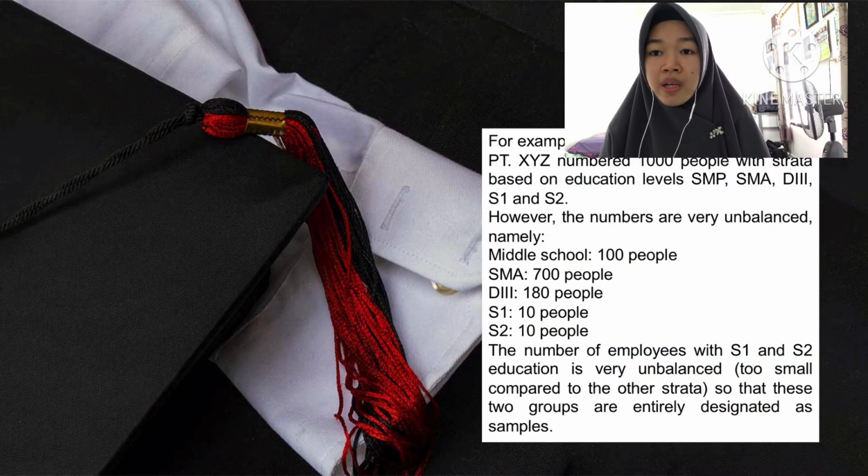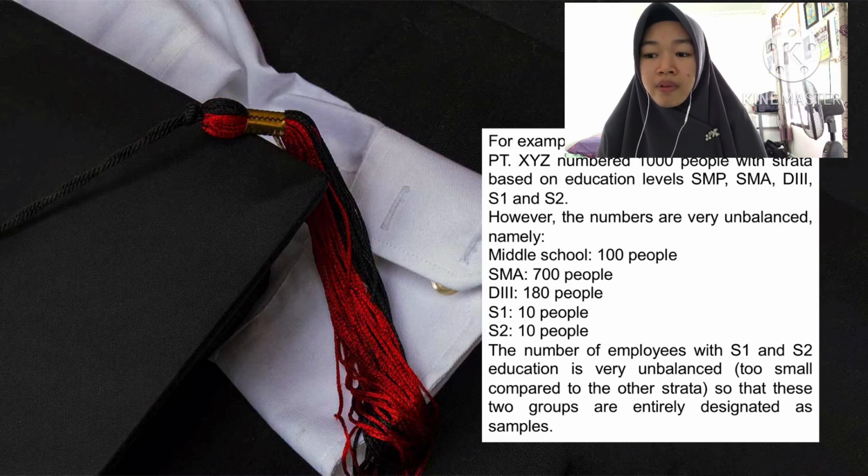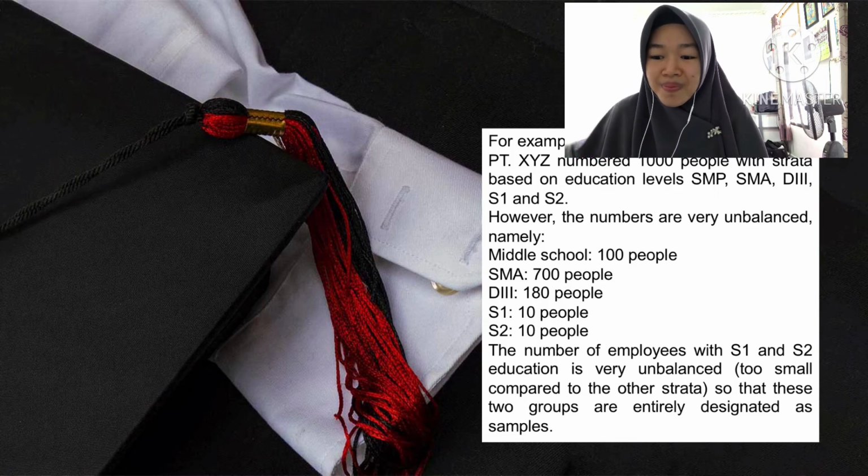Go on to the next slide, which is the example. For example, the employee population of PT P1 numbers 100 people, with strata based on education levels, and the numbers are very unbalanced: middle school, high school, strata 1, strata 2, and so on. The number of employees with strata 1 and strata 2 education is very unbalanced, or too small compared to the other strata, so these two groups are entirely designated as the samples.